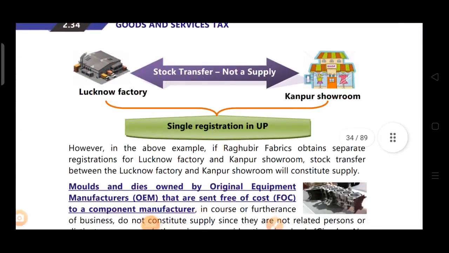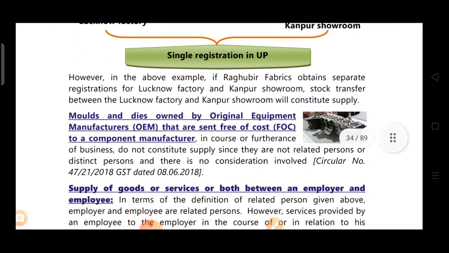Now see the example: Lucknow factory, Kanpur showroom, stock transfer not a supply, single registration in UP. However, in the above example, suppose Raghubir Fabrics obtained separate registration for the Lucknow factory and Kanpur showroom. That is what I said: if he would have taken separate registration for the Lucknow factory and Kanpur showroom, stock transfer between them will constitute supply.